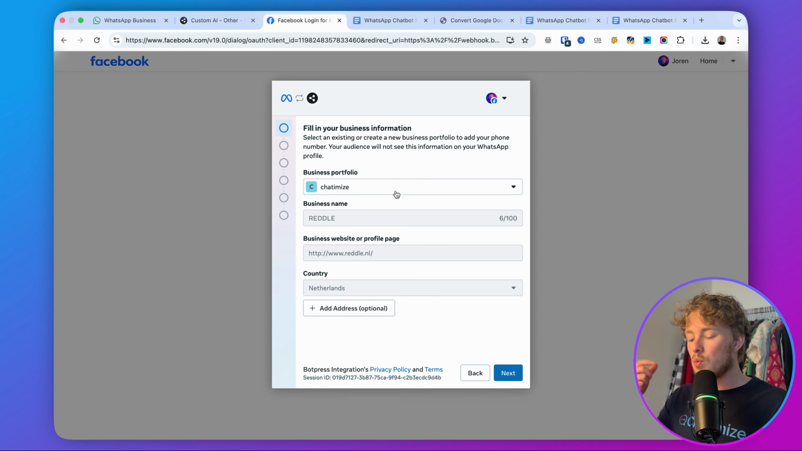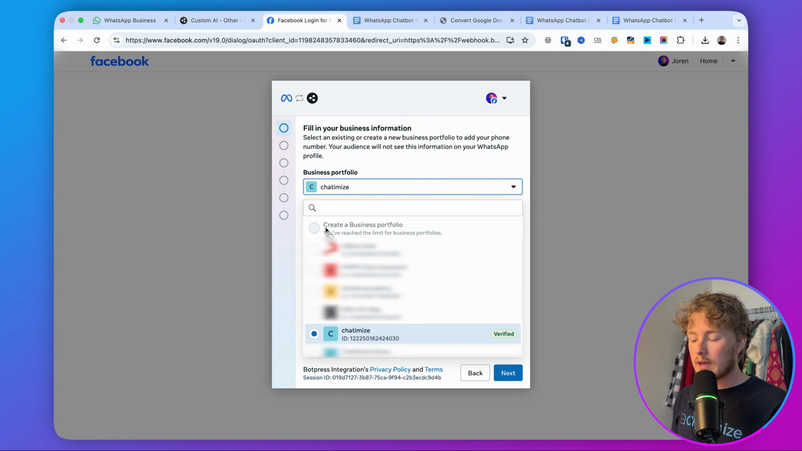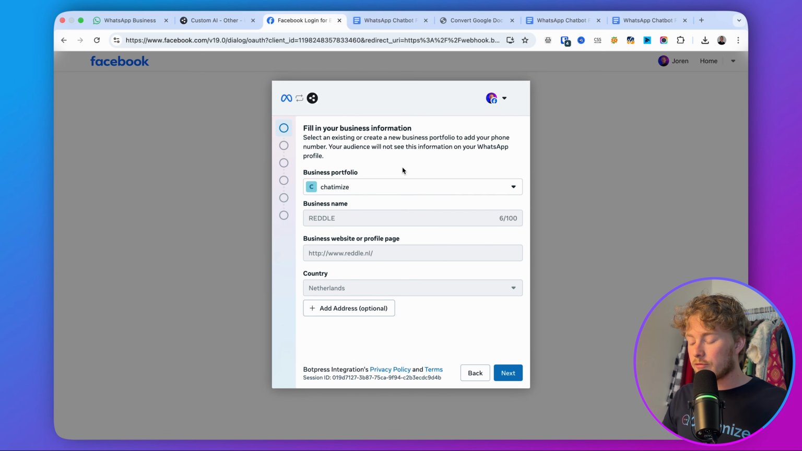Then I would just show you what you need to do because you probably don't have a business portfolio yet and you don't have a WhatsApp business account. So what you normally can do is you can click here on create a business portfolio. I already have a lot of portfolios, so I cannot create anything more. But then you need to give in your information such as your business name, the business website, and your country.